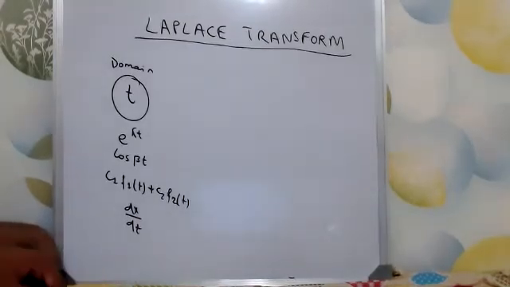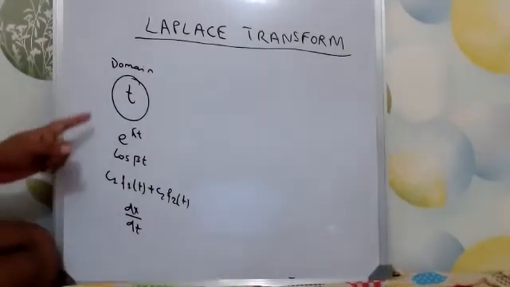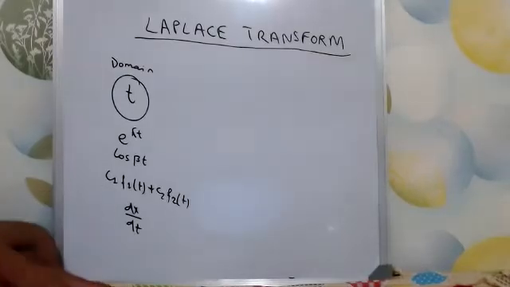Now, if I ask you to solve this equation, the question will be like this.